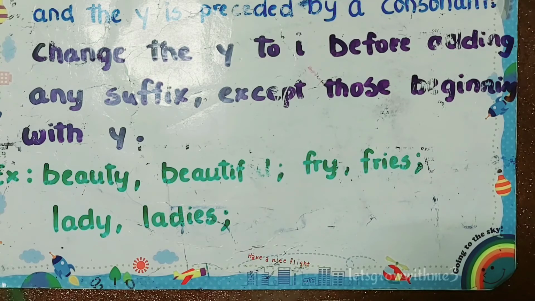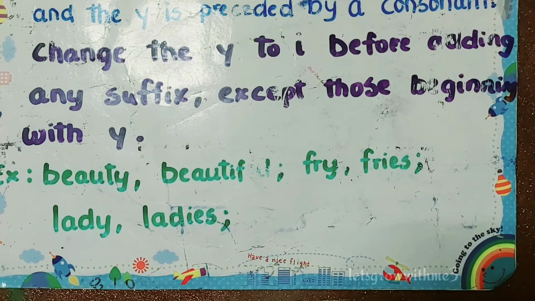That's it about this rule. Very simple. Before it seemed very complicated, but I hope now you understand what I am saying. We just need to change Y to I if the word ends in a consonant and Y, and whatever suffix we are adding shouldn't start with Y. Here we didn't add any suffix which starts with Y; all of them start with the vowel I. So that's why we changed Y to I.